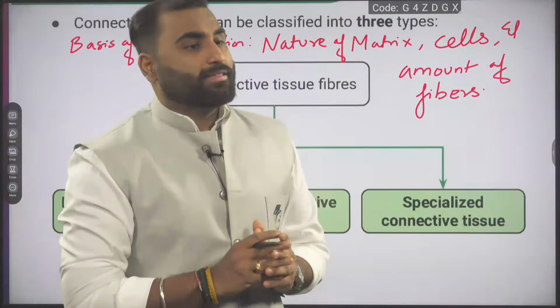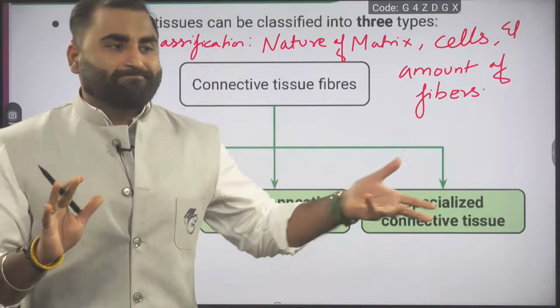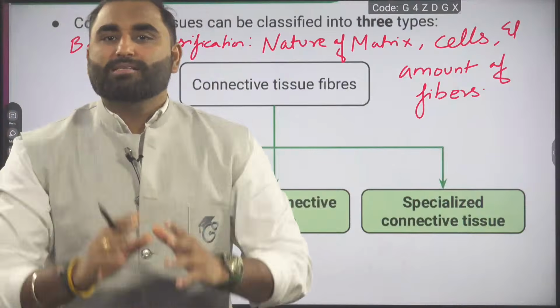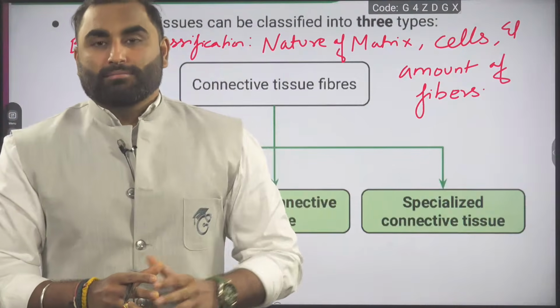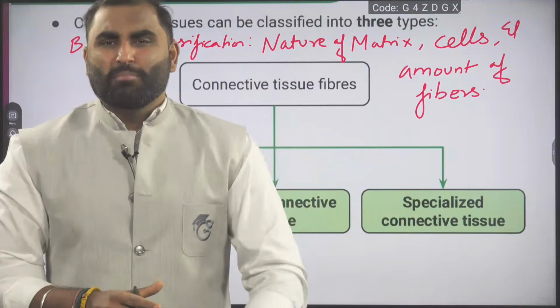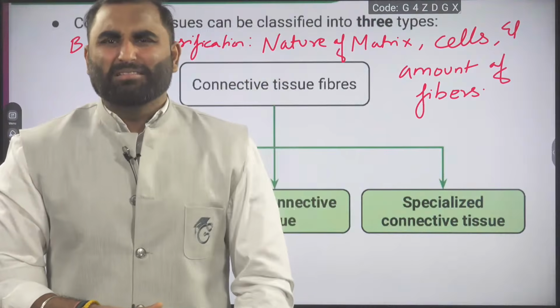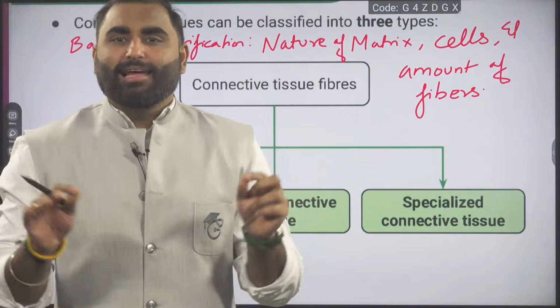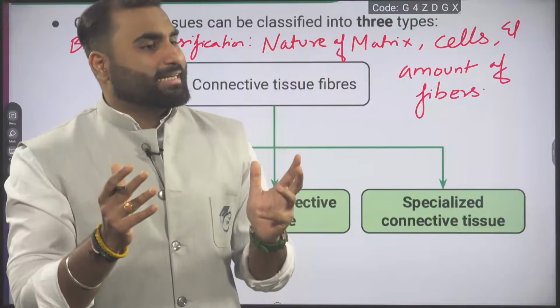Are we clear with this? In specialized, they change. Like blood is specialized, no fibers. Bone, the matrix is very hard, mineralized, calcified, too much strength is there, strong collagen fibers are there. Ligaments, little bit elasticity is there.